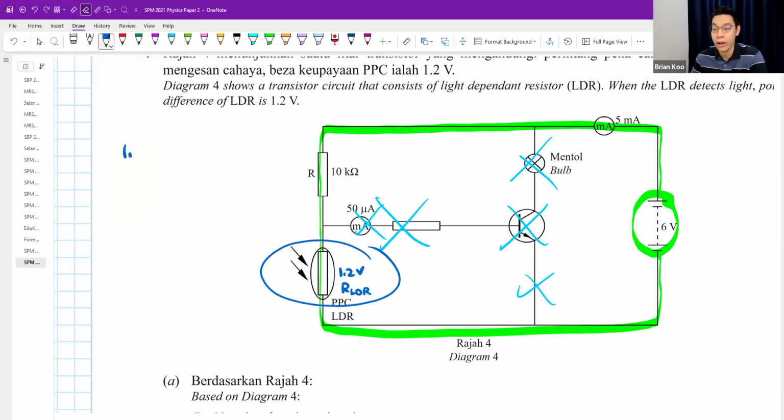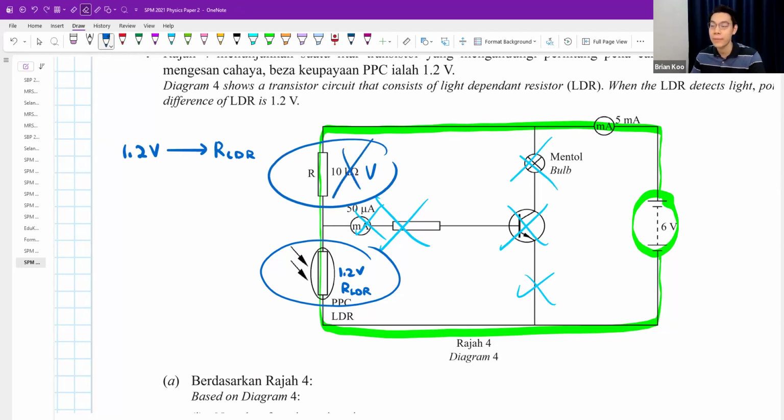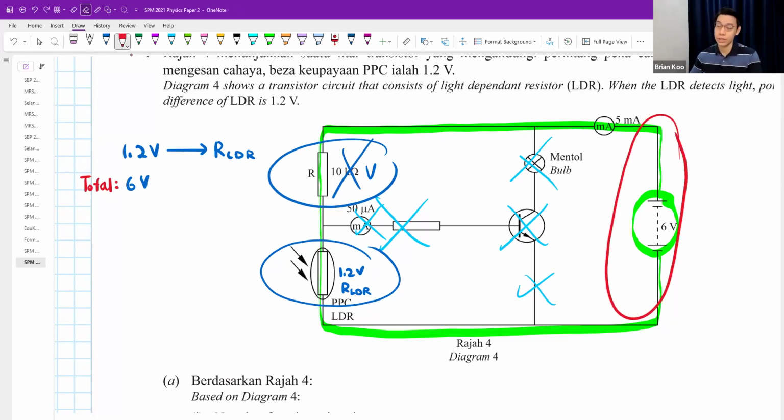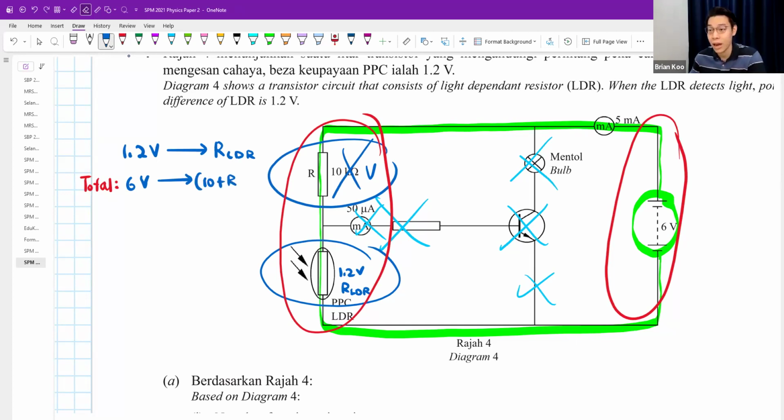When I got 1.2 volt, my resistance is a certain value. Here we do not know the voltage, so maybe you don't use this one. But there's one more. When it is 6 volts, 6 volts is the total voltage. The total resistance is how much? It's 10 kilo ohm plus R of LDR. Be careful, all the units we are doing in kilo ohms.